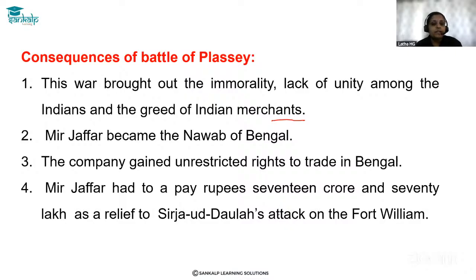The company gained unrestricted right to trade in Bengal. So the British East India Company gained unrestricted right to trade in Bengal. Okay.